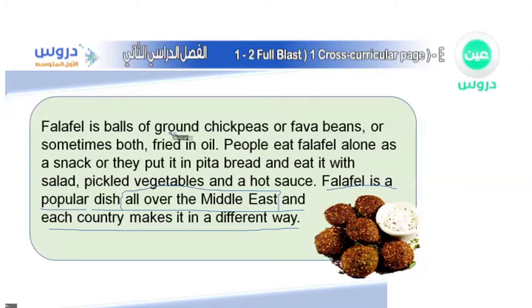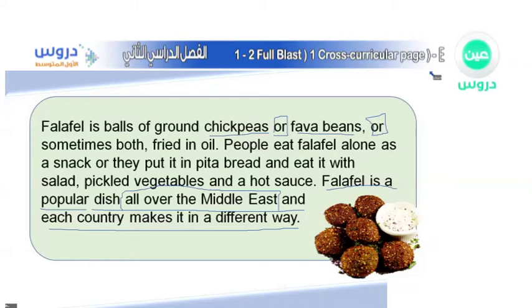It says falafel is balls of ground chickpeas or fava beans, or sometimes both. What do you think? And once again it says or. When we have the word or, it means we use it for choosing, and you remember that when we choose, it doesn't require having them both. Sometimes it can have only one. So sometimes we can cross chickpeas and make them of fava beans only. So in that case, the answer will be true or false.